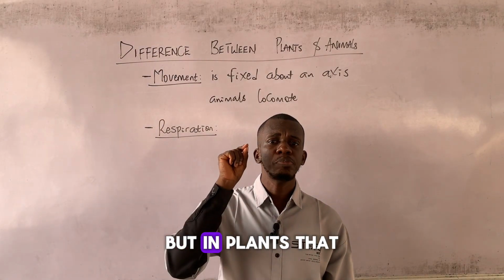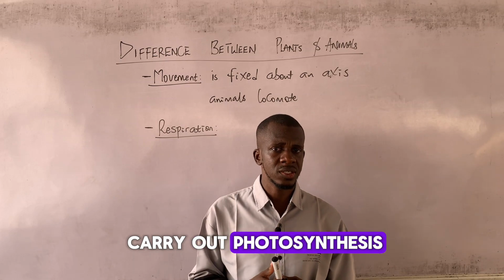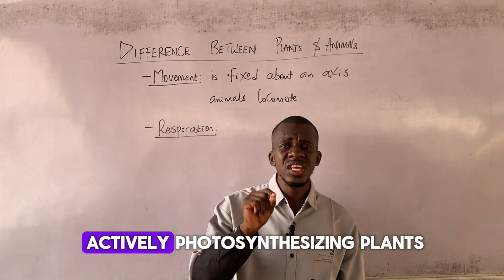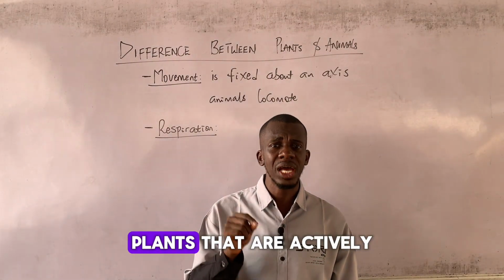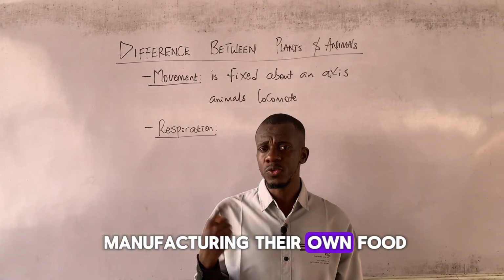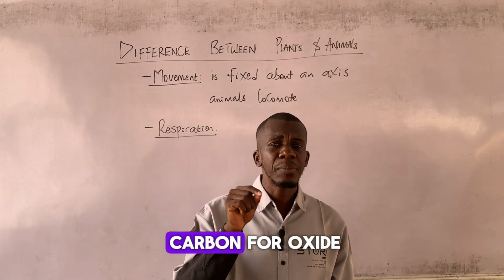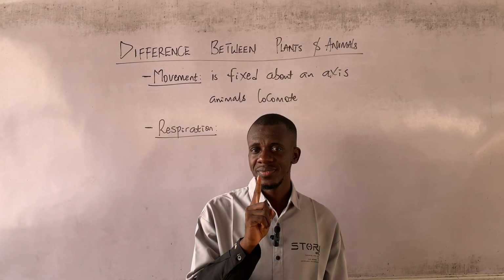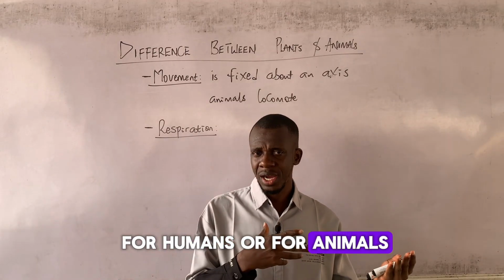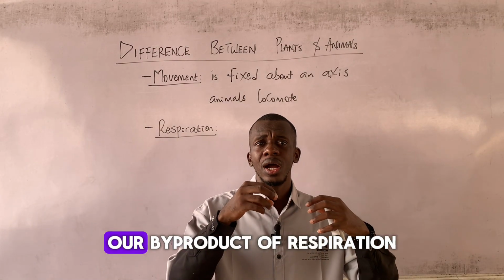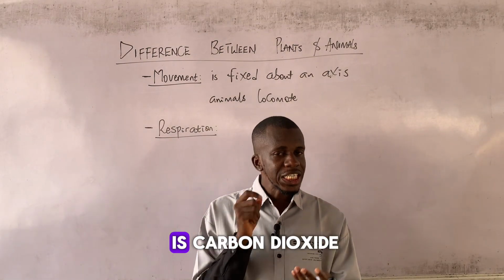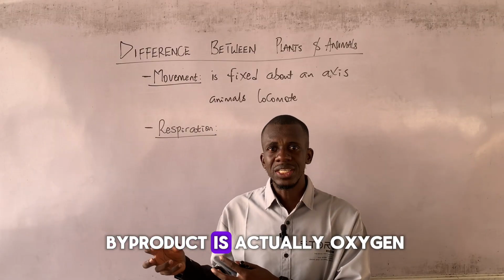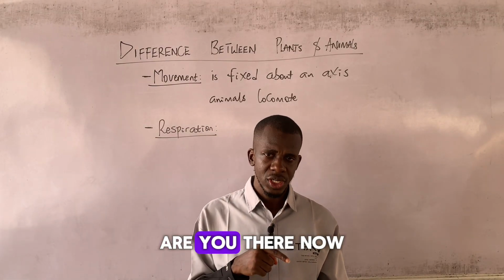But in plants that carry out photosynthesis, it will interest you to know, please take note of this, it's vital, that in actively photosynthesizing plants, that is plants that are actively manufacturing their own food, they make use of carbon dioxide and then they release oxygen as a byproduct. You see that now? For humans or for animals, our byproduct of respiration is carbon dioxide. But in plants, the byproduct is actually oxygen.